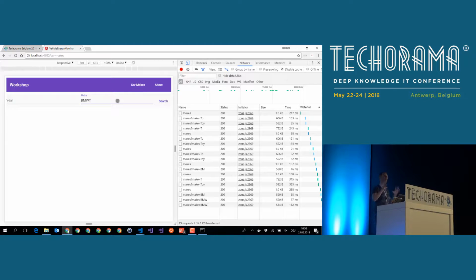But believe me, what the application does, it's sending the HTTP request to the server and says, give me all the makes that start with TO. And if I then continue typing and the first request isn't done yet, it will cancel the first request and send a new one if I changed my mind and continue typing. So if you think of how you would have to implement this functionally rich autocomplete combo box without having something like Rxjs, you will probably come to the conclusion that this isn't a trivial task.